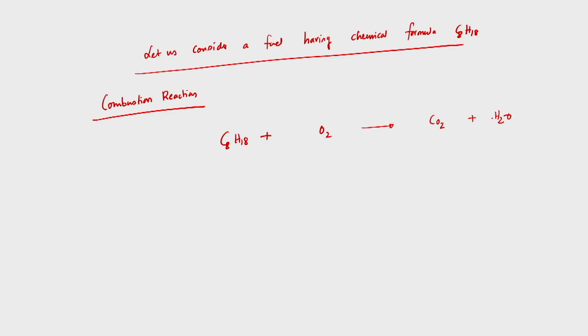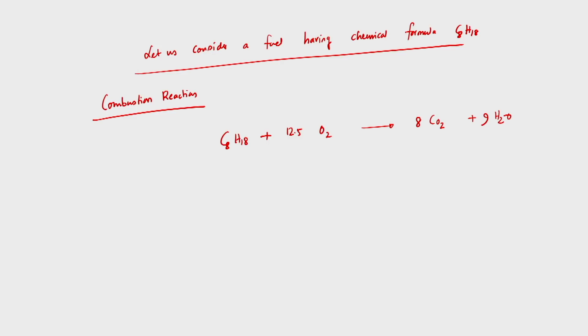If we balance this reaction, it will be C8H18 plus 12.5 O2 equals 8 CO2 plus 9 H2O. This is the balanced reaction, the combustion reaction for this particular fuel, having chemical formula C8H18, butane.